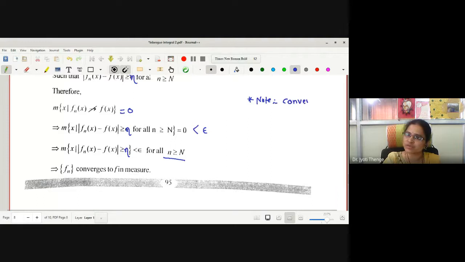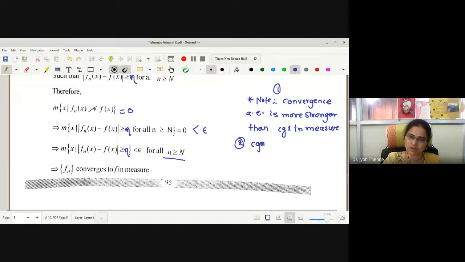Convergence almost everywhere is stronger than convergence in measure. This is first. What is second? The converse need not be true.